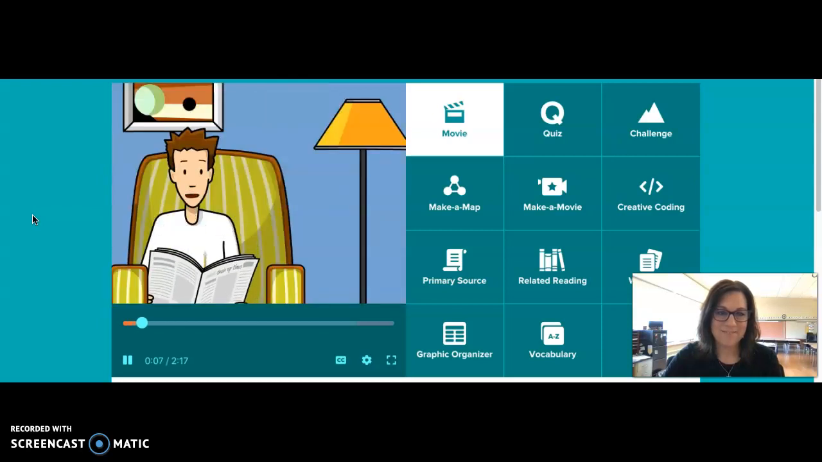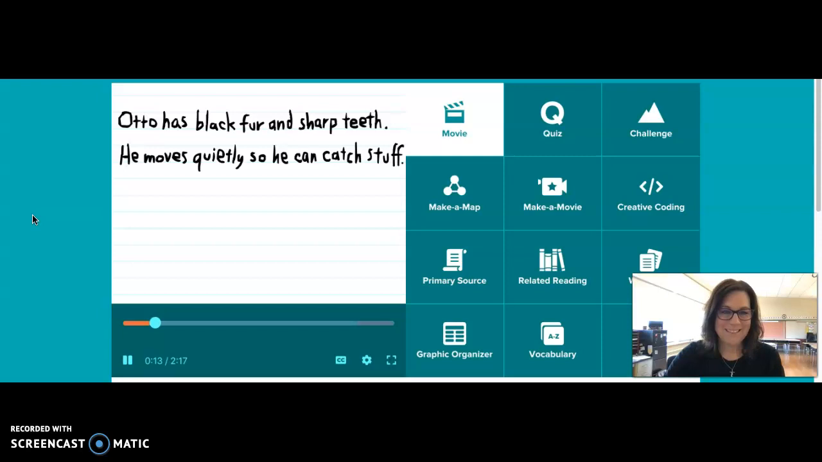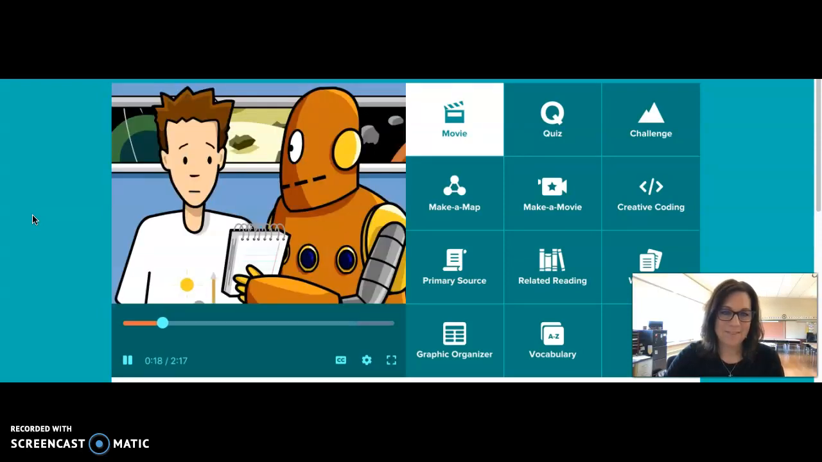A poem. Can I read it? Hey, it's about Dot's cat. Otto has black fur and sharp teeth. He moves quietly so he can catch stuff. It's fine.